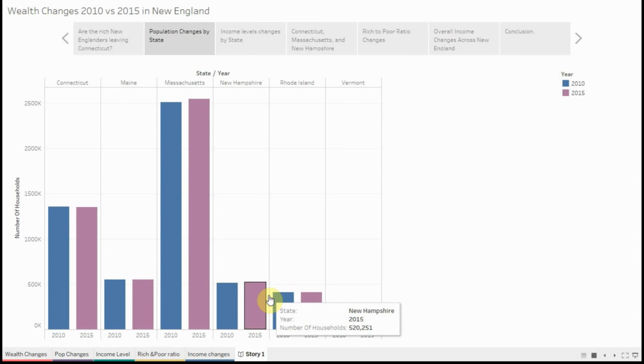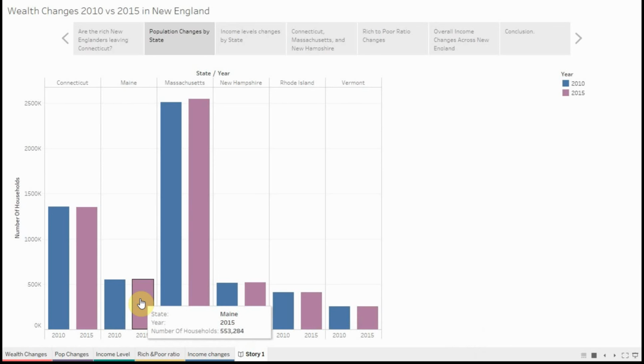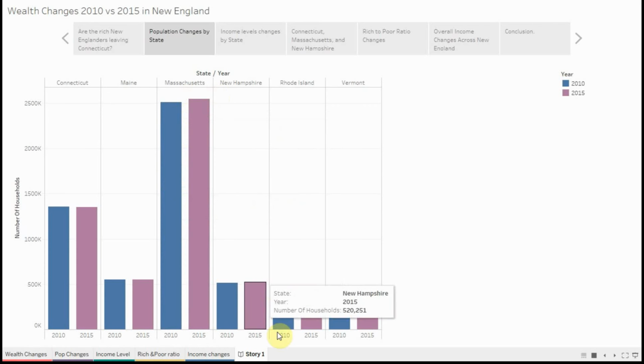Now, interestingly, the states that seemed unchanged on the previous map don't have much of a population change. Rhode Island has a 300 population change, Vermont is 500, and Maine is very little as well. So these are a slight increase, but it really is not much. Massachusetts and New Hampshire are the ones that are making a significant difference.